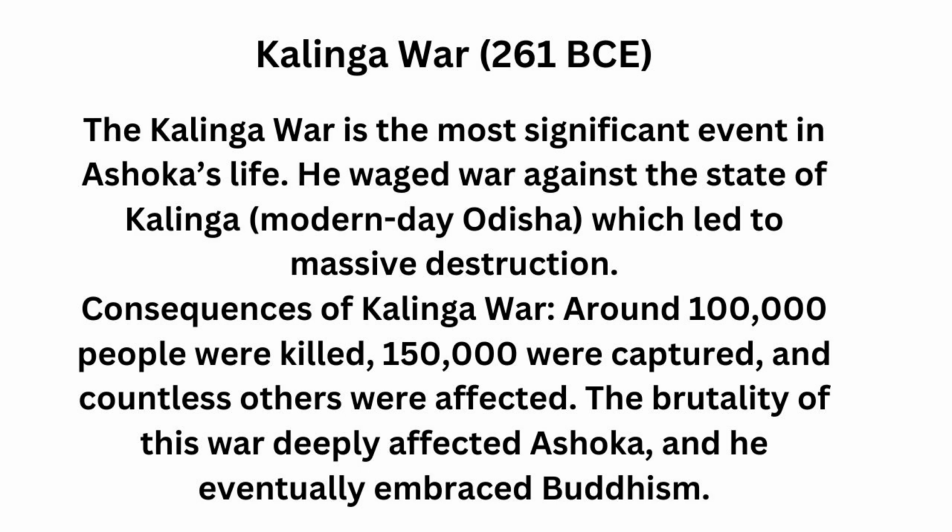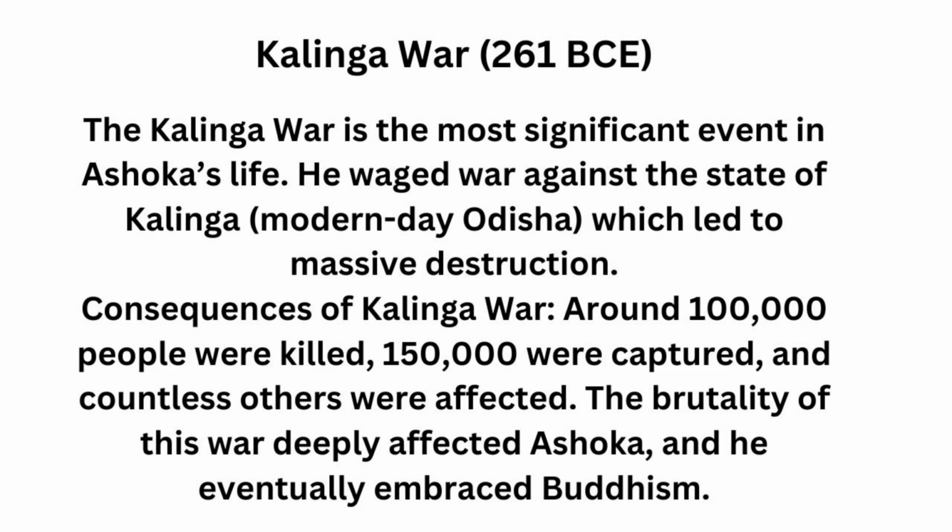That brutal war affected Ashoka and he embraced Buddhism. When he started Buddhism, he started following the teachings of Buddha and spread it in Sri Lanka, Greece, Egypt and Southeastern Asia by sending messengers, including his son and daughter Mahendra and Sanghamitra.